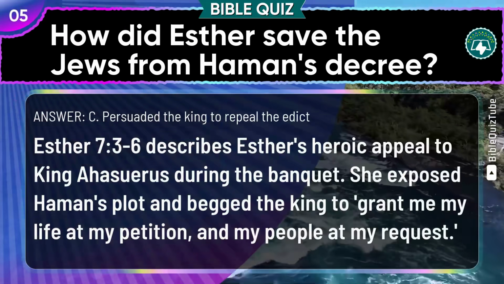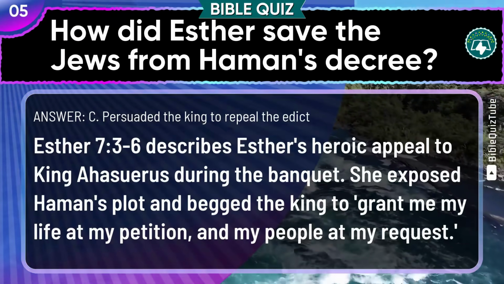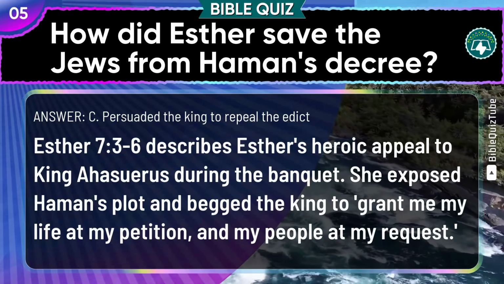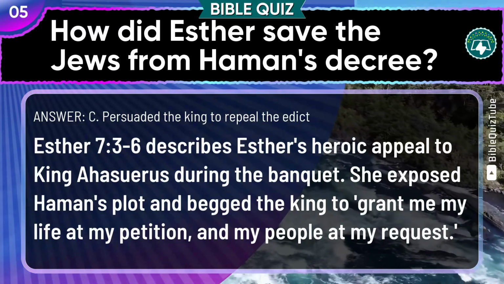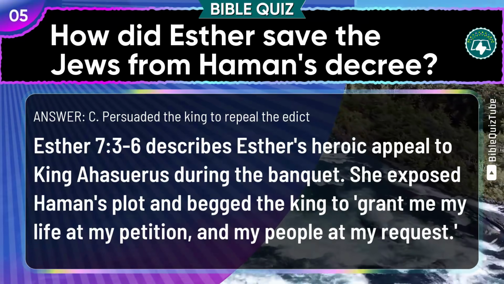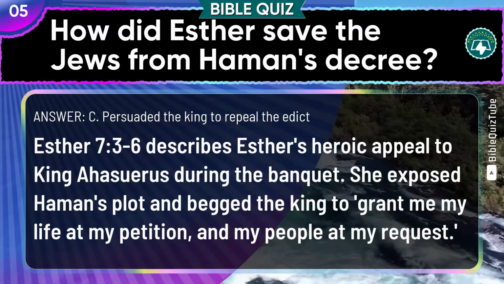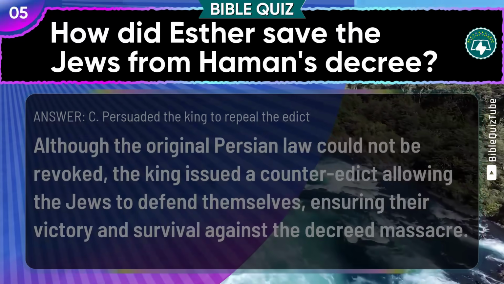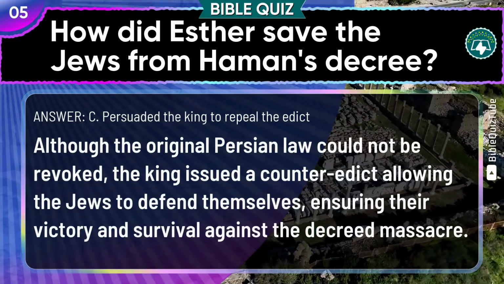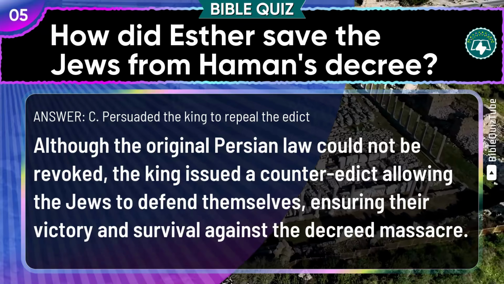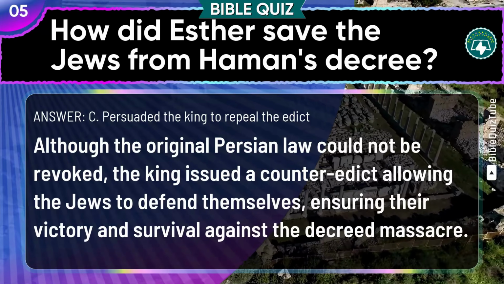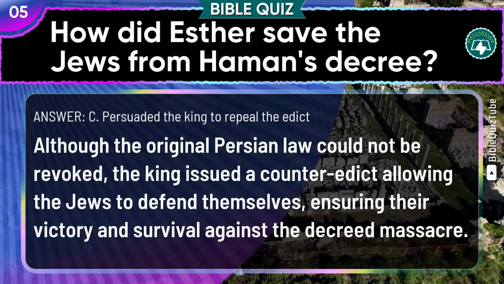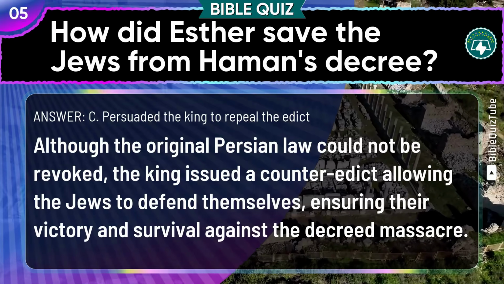The explanation. Esther chapter 7 verses 3 to 6 describes Esther's heroic appeal to King Ahasuerus during the banquet. She exposed Haman's plot and begged the king to grant her life at her petition and her people at her request. Although the original Persian law could not be revoked, the king issued a counter-edict, allowing the Jews to defend themselves, ensuring their victory and survival against the decreed massacre.